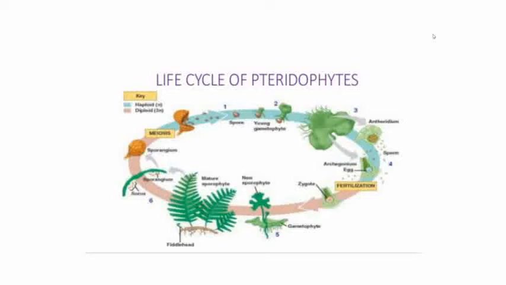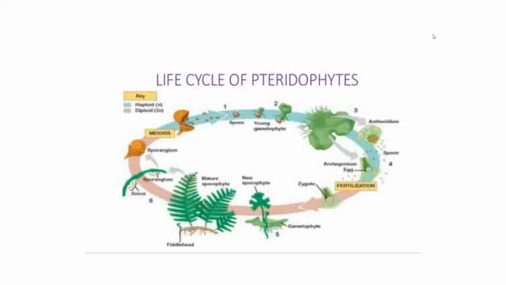Most of the plants produce only one type of spore. It may be either microspore or megaspore, and that is called homospory. In some plants, two types of spores are produced. They are microspore and megaspore, and that is called heterospory.